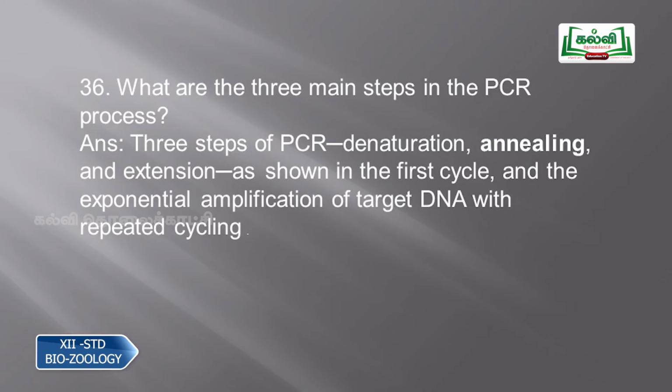Then question number 36, what are the three main steps in the PCR process? The three steps of PCR are denaturation, annealing and extension, as shown in the first cycle, and the exponential amplification of target DNA with repeating cycles happens in the PCR. These three steps, denaturation, annealing and extension, are continuously repeating. Every time you get new strands of DNA and the content of the DNA starts increasing. So, those are the main steps of PCR.